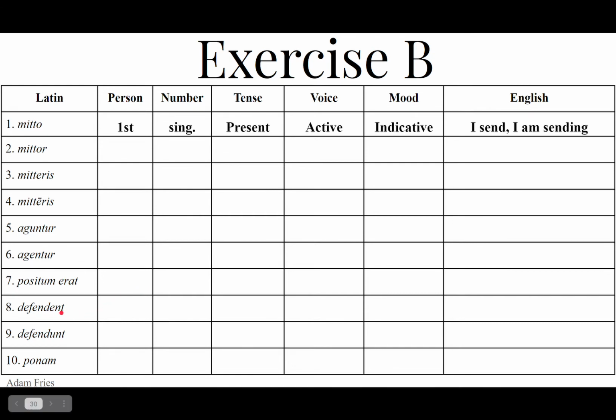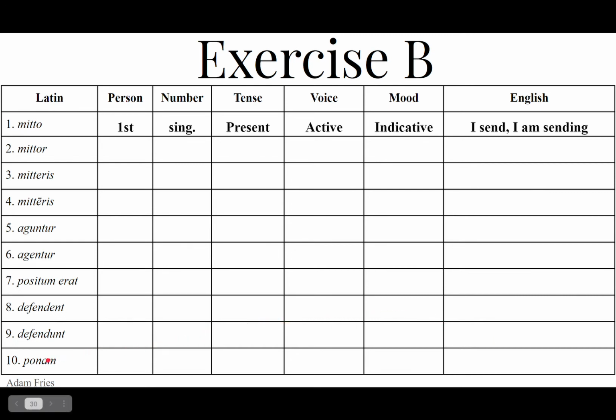Number 8, defendent. Defendent, ent, we got ent. It's not the present, that would be defendunt, unt. This is ent, the future, am, es, et, emus, etis, ent. So it's a third plural, they, future, active, indicative, they will defend. As opposed to number 9, defendunt, the third plural, present tense, active voice, indicative mood, defendunt, they defend, they are defending.